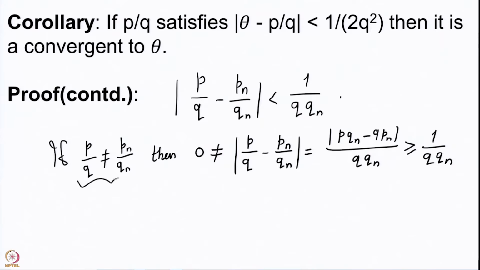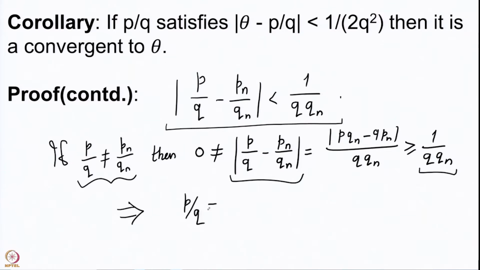So, if these two are not the same, then the difference has to be bigger than or equal to 1 upon qn, but what we proved here is that the difference is strictly less than 1 upon qn. Hence, there is no other option but p by q has to be pn by qn.